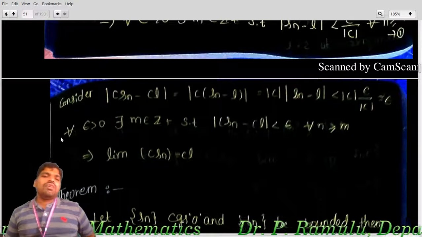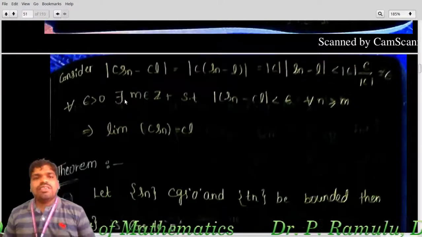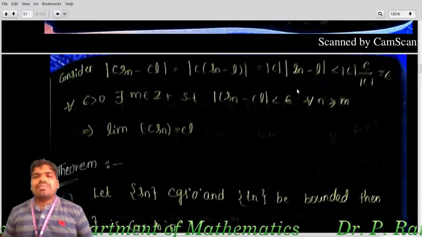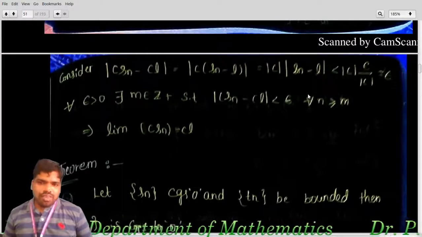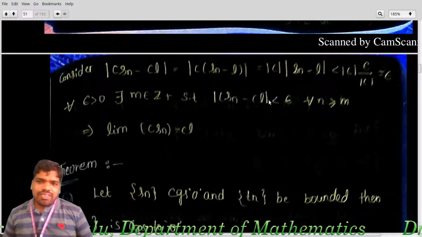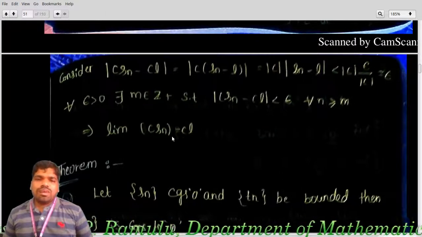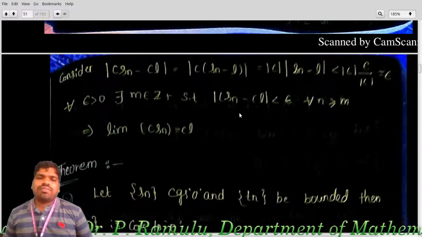Which implies that for every epsilon greater than 0 there exists n0 such that |c s_n minus c l| is less than epsilon for all n greater than n0, which implies the limit of c s_n is equal to c l.